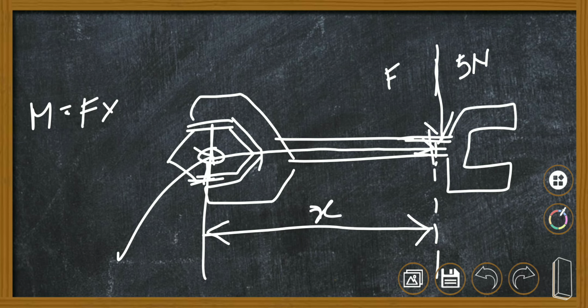So x is the distance between the point where the moment is required and the line of action of force. F is multiplied with x. Here moment is the total rotating effect or the total twisting effect experienced by the nut at the centermost part. It is the total intensity of the twisting effect. So the product of F into x gives the total intensity.